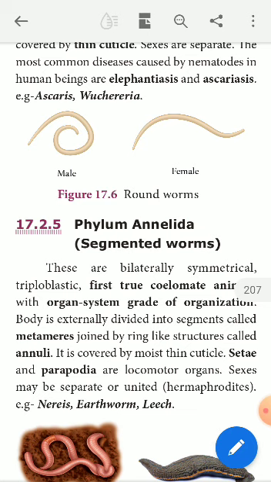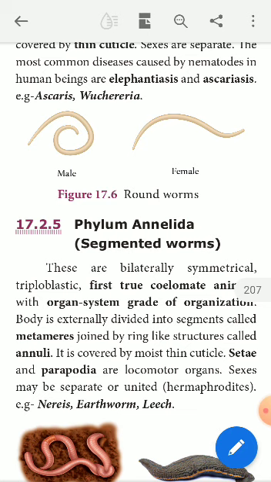Now you see the characteristic features of these annelids. They are bilaterally symmetrical, triploblastic, first true coelomate animals with organ system grade of organization.